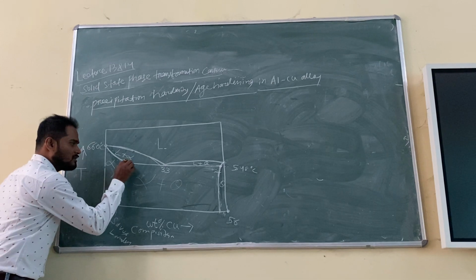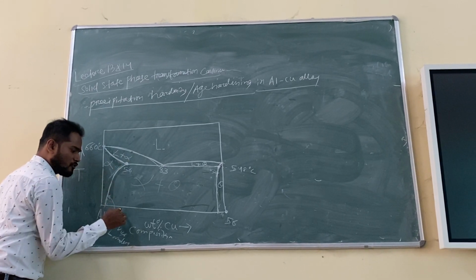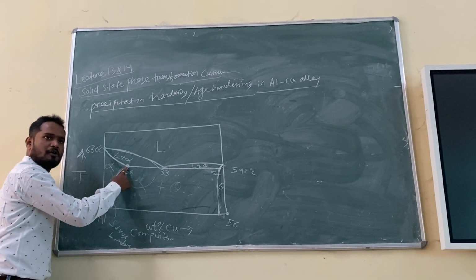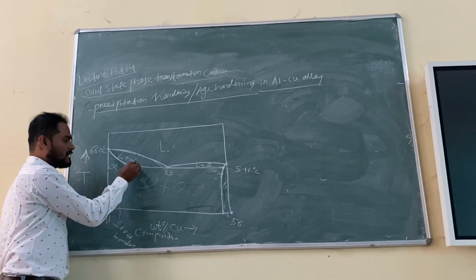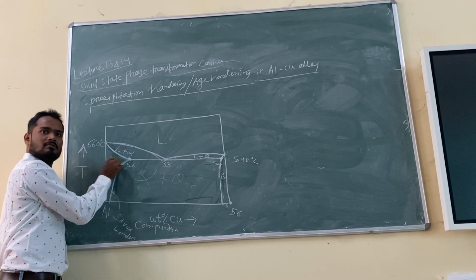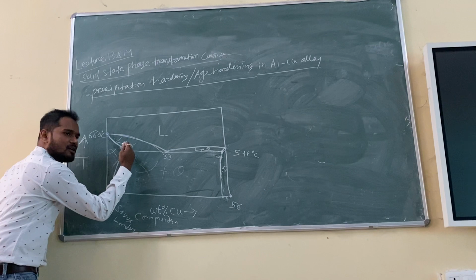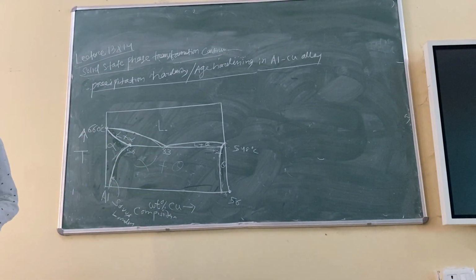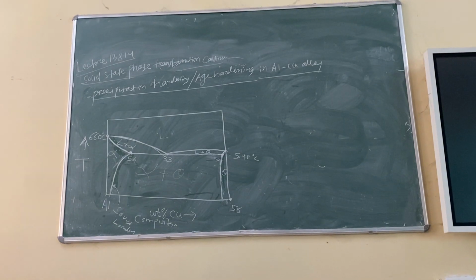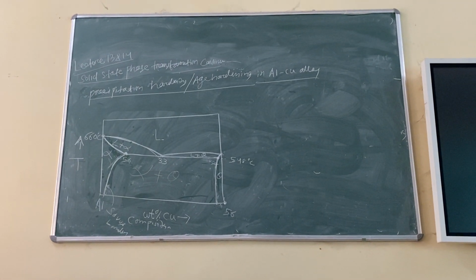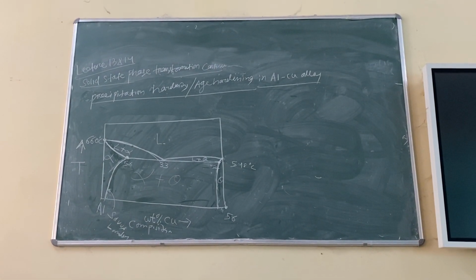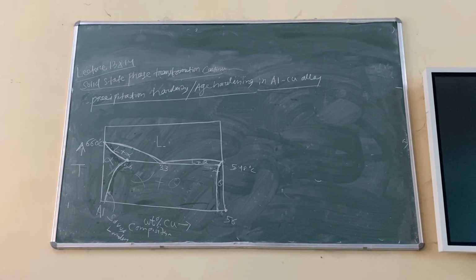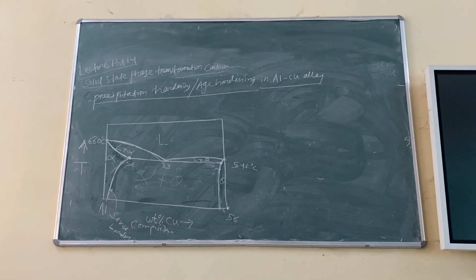And you have seen that the maximum solubility of copper in aluminium is 5.6 weight percentage, but at this eutectic temperature. That is the maximum solubility. But if you are going down, what is happening to the solubility of copper in aluminium? Is it decreasing or increasing or fixed? Decreasing. Obviously you can see the diagram.